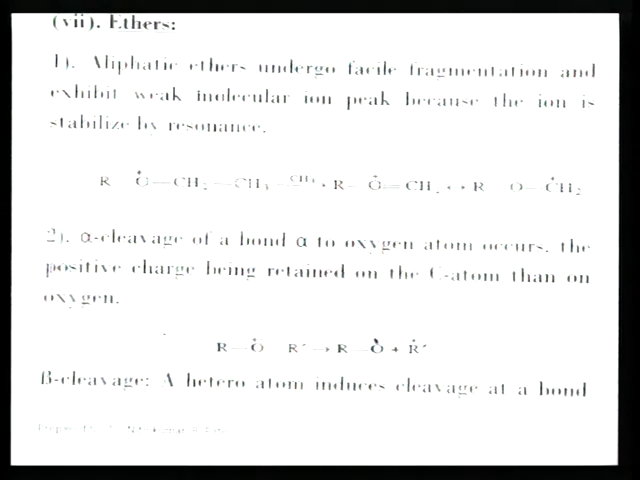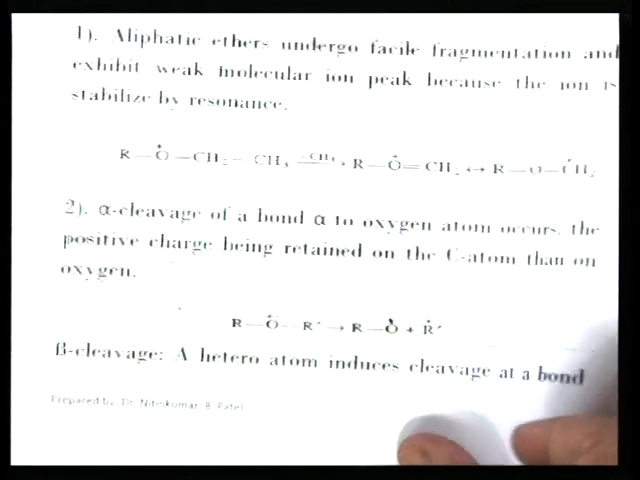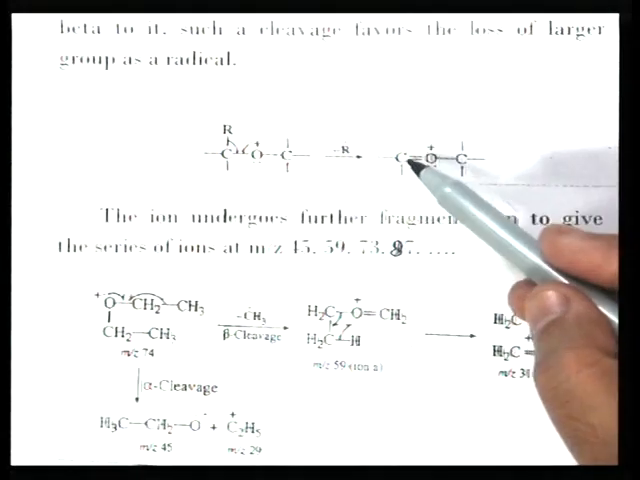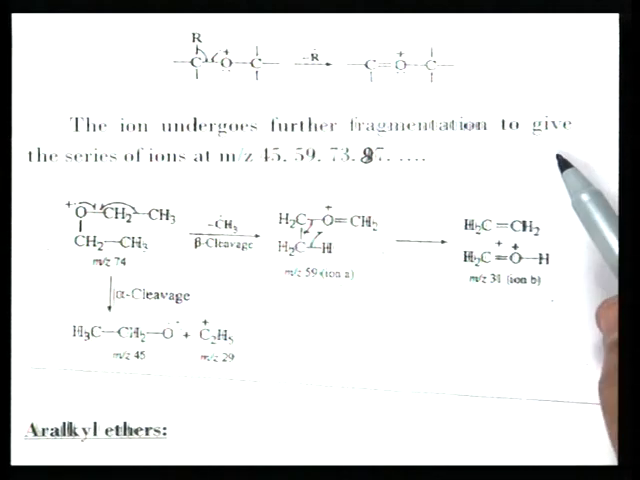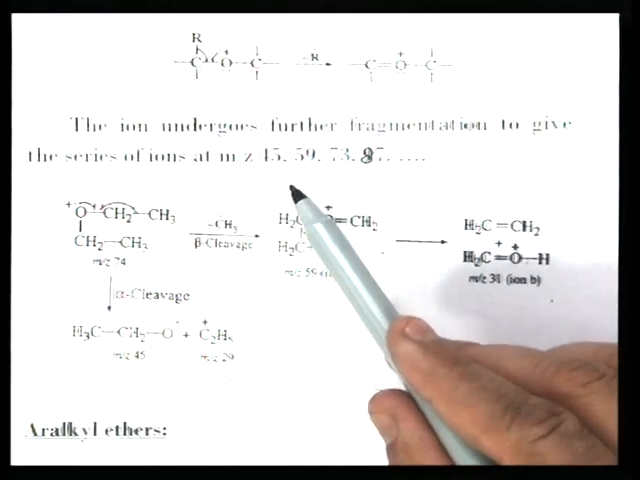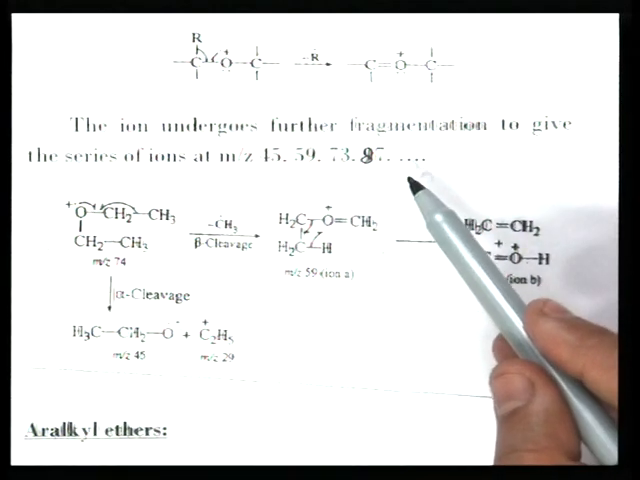Now, beta cleavage, a heteroatom induced cleavage at a bond beta to it. Such a cleavage favors the loss of the larger group as a radical. So, it can be shown by this reaction. One electron comes from here, this is the beta bond, the carbon alkyl group bond. So, one electron comes here, one from the radical cation, forming a double bond, and R radical is lost. So, here a CO double bond is formed and it is a cation. The ion undergoes further fragmentation to give a series of ions at M by Z 45, 59, 73, 87 like that.